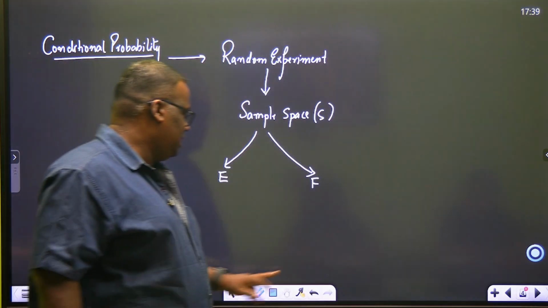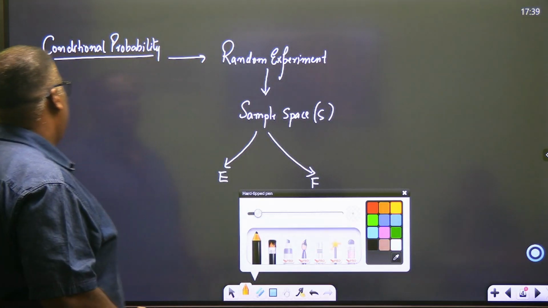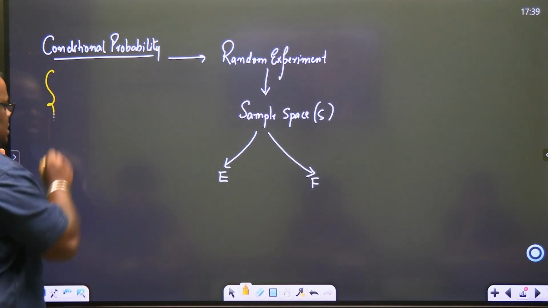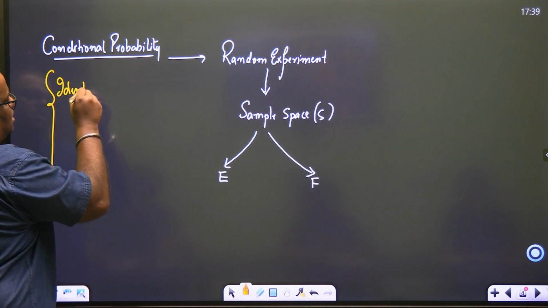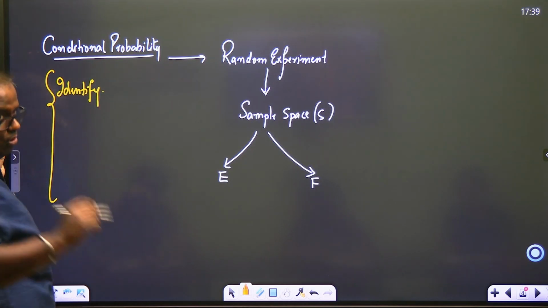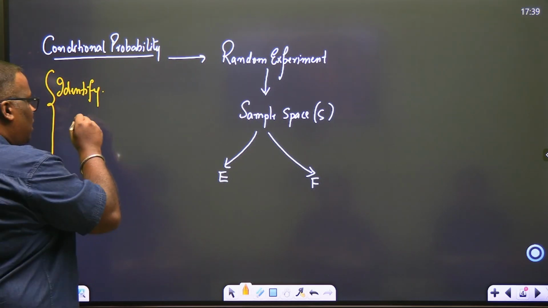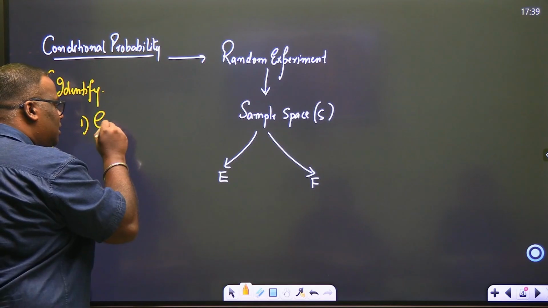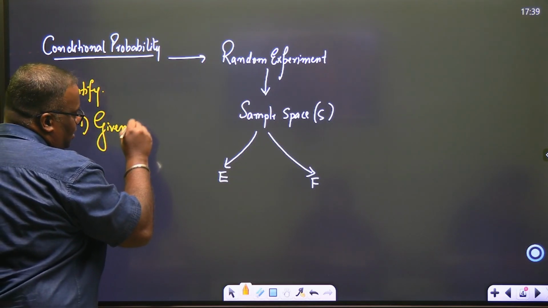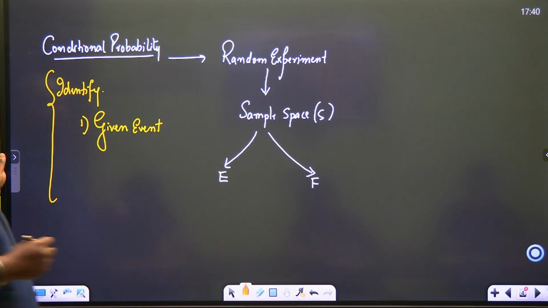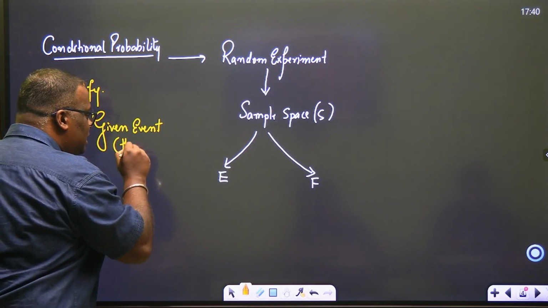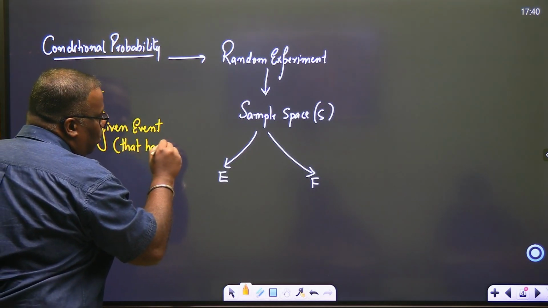So whatever I said brings me to two conditions that you need to identify in such problems. This is the easiest way to solve every problem. What do you need to identify? Number one, you should identify the given event. I'm using words that may not be grammatically correct, but try to understand. Given event means something that has occurred.